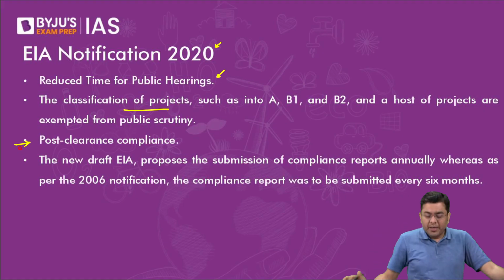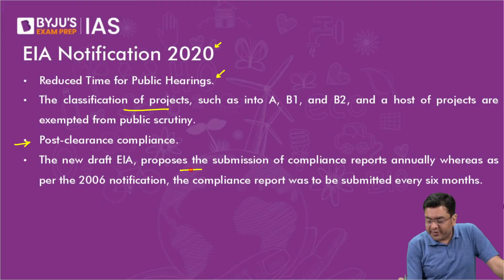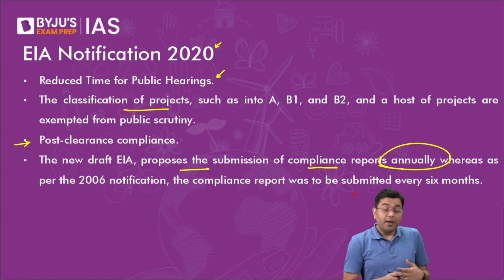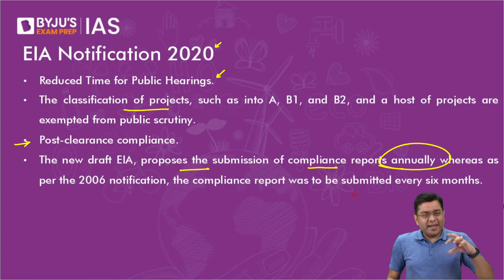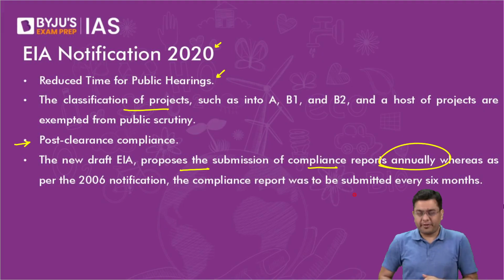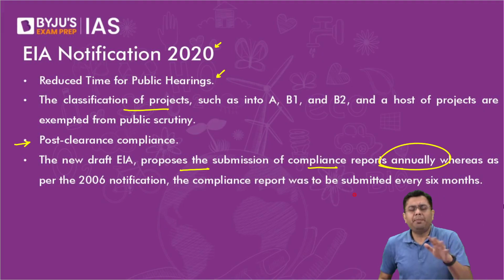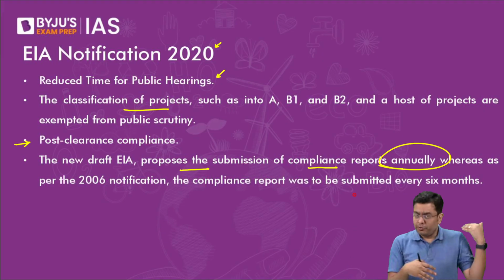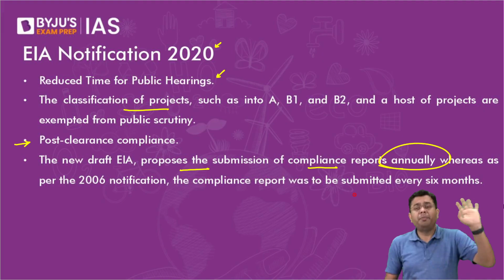For that, the new EIA proposes the submission of a compliance report annually. Earlier, the industries had to submit it every 6 months. That meant a lot of paperwork, lack of transparency in many cases, so you would have to have a separate expenditure for that.